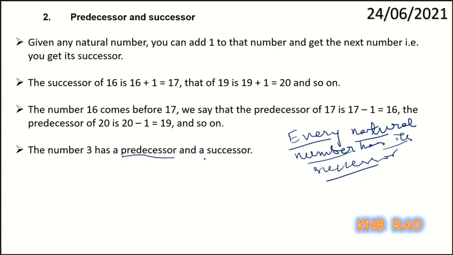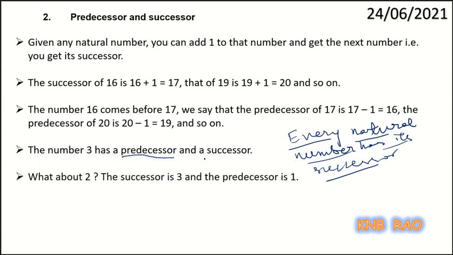Only some, I said. For example, here 3 has a predecessor. What is its predecessor? It is 2. What about the predecessor of 2? The predecessor of 2 is 1. Does 1 have a predecessor? See, 1 does not have a predecessor in the natural number system.